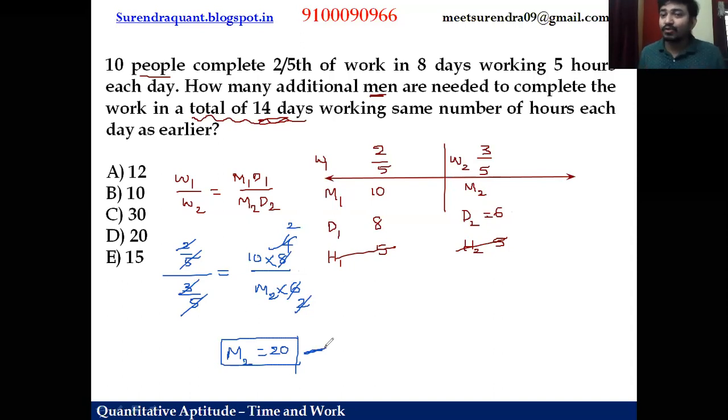But out of the 20 men, initially 10 people already existed. So how many extra have joined? Out of 20 people, 10 are already there, no? Yes or no? So how many more should join? So if 10 more people join, they can finish the work in the stipulated time. So the answer is 10.